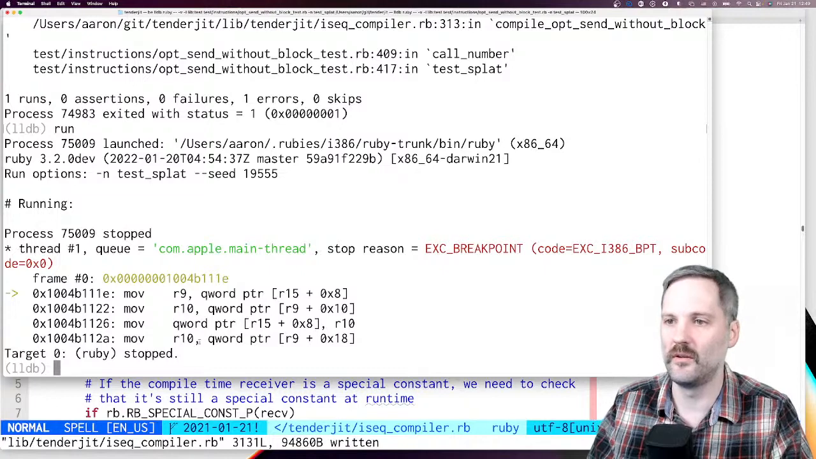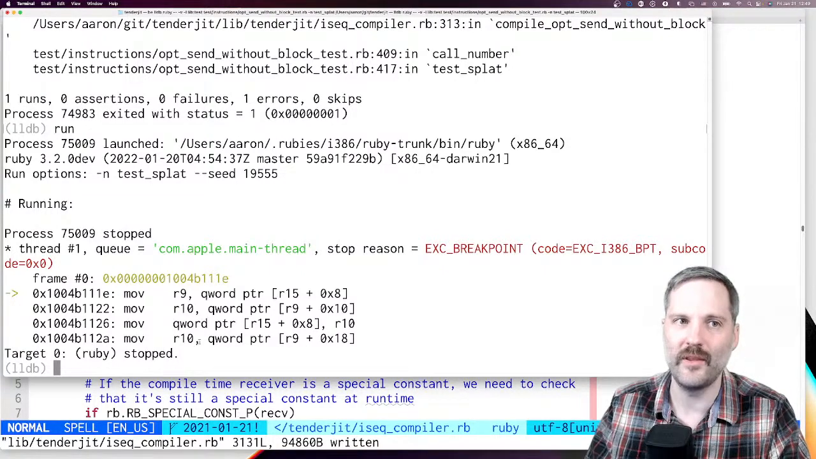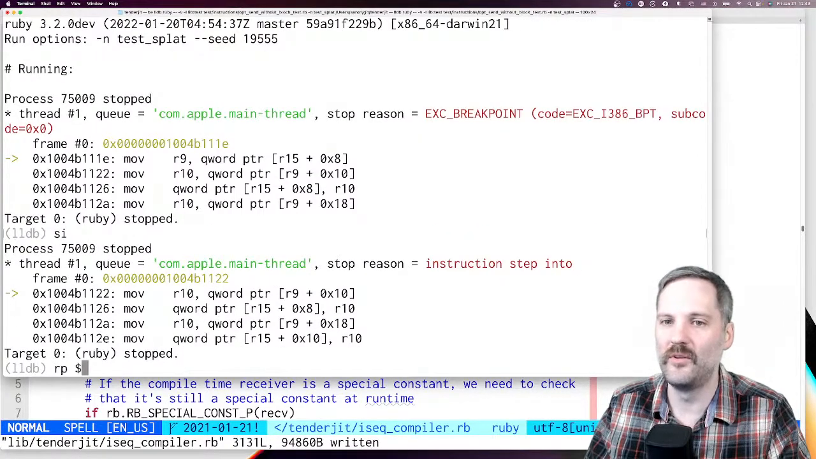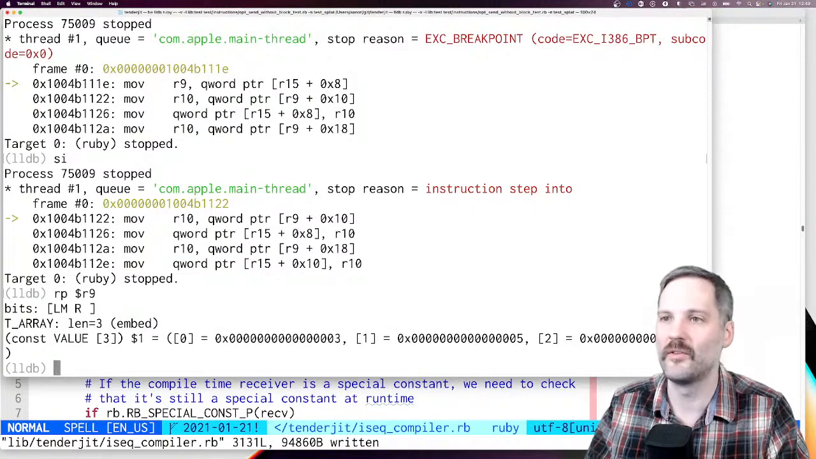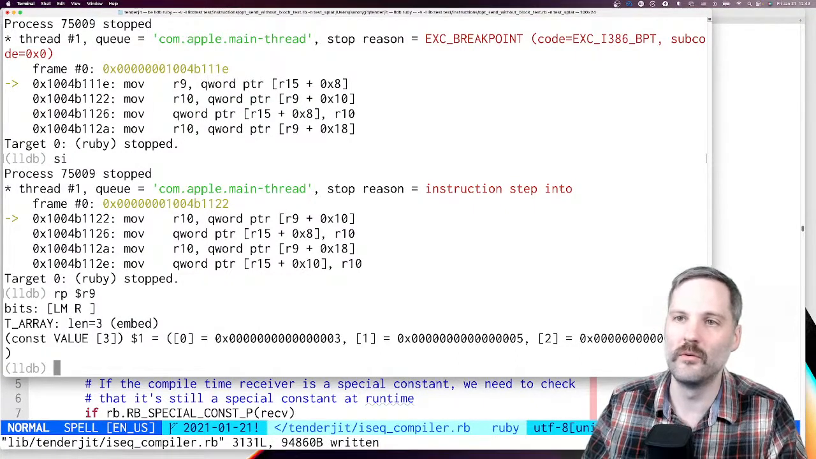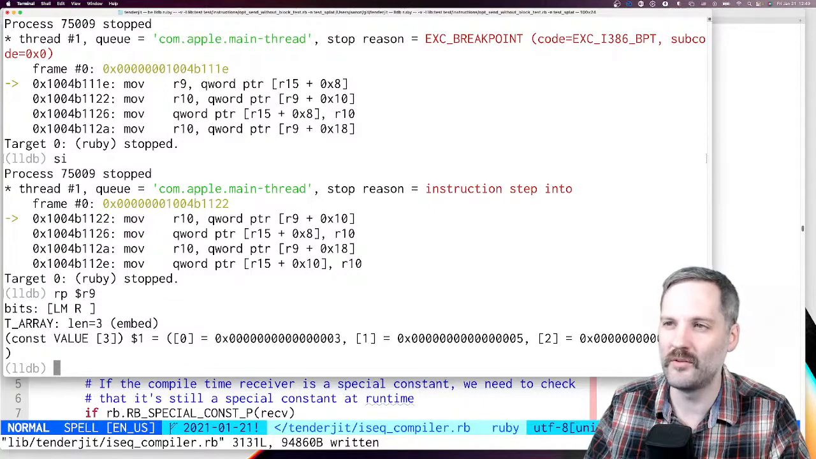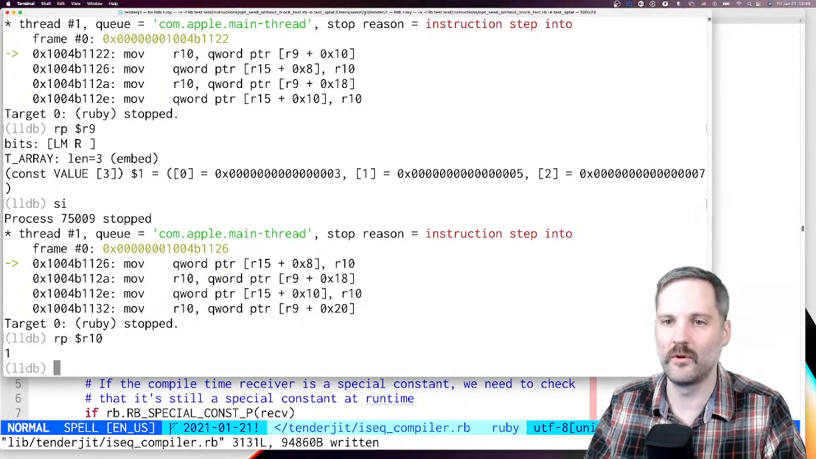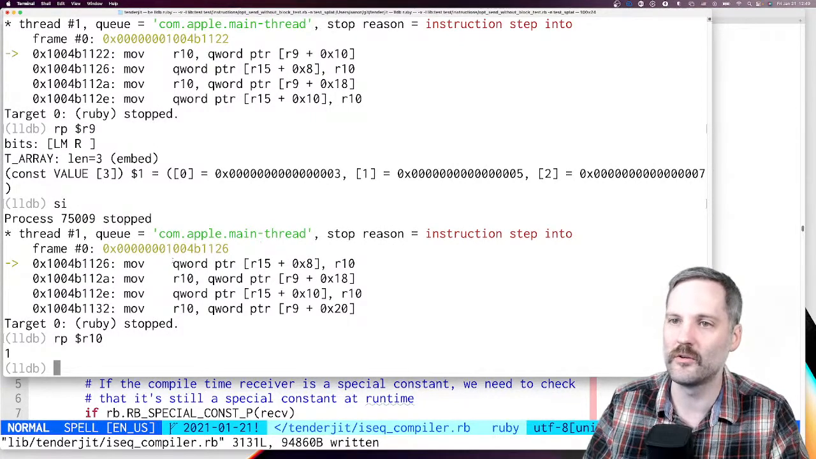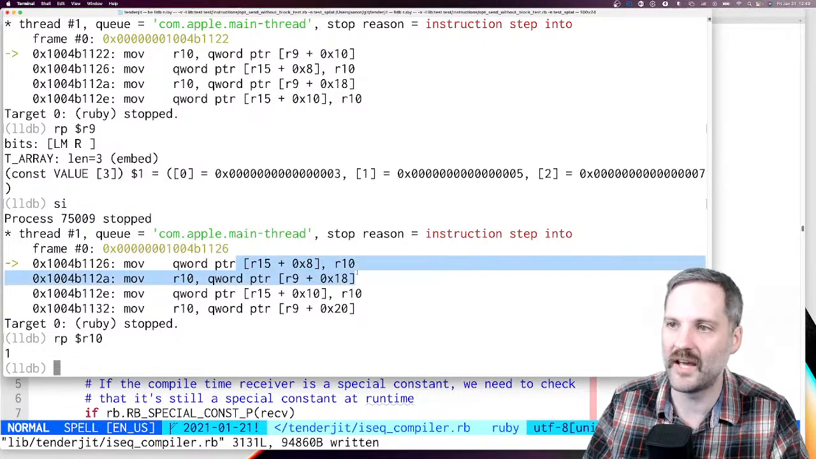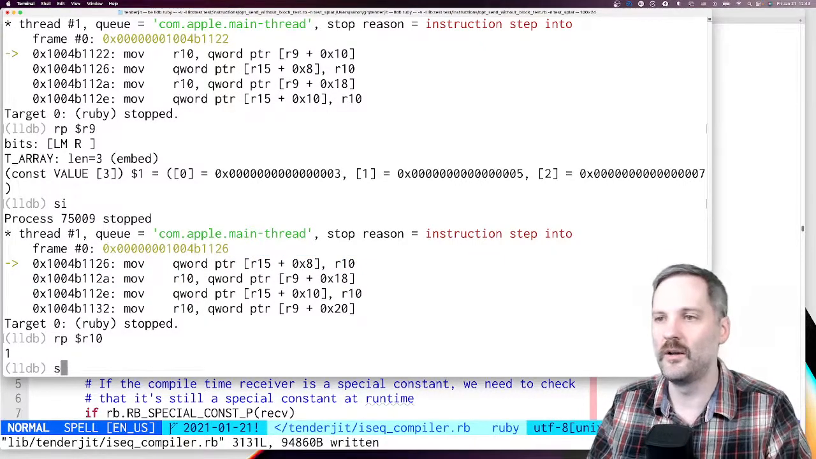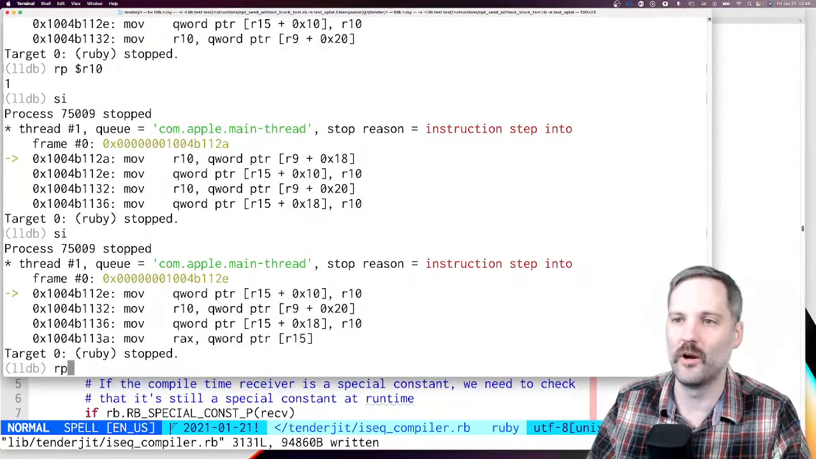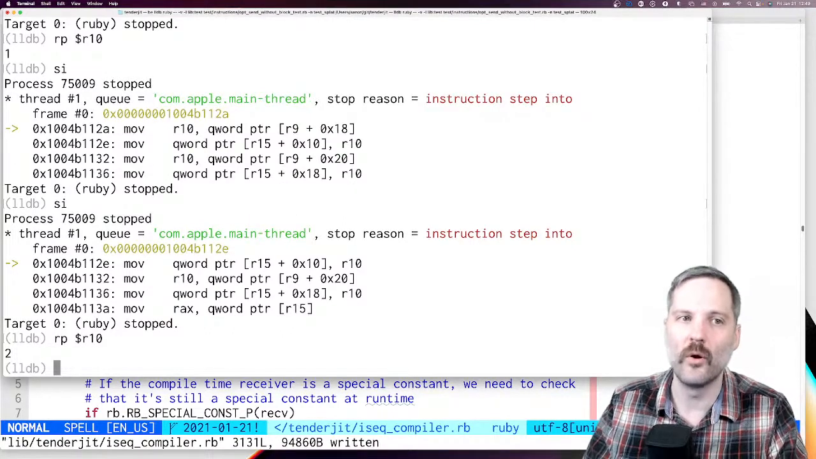Okay, so let's see. rp string r or $r9. Okay, so that's our array. So if we do this one, we should have the first element of the array in R10. So let's do rp $r10. Yep, there it is, 1. And then the next instruction is pushing that onto the stack. R10 is going in there, and this R10 should be the second element. Let's do rp $r10. Yeah, it's 2.